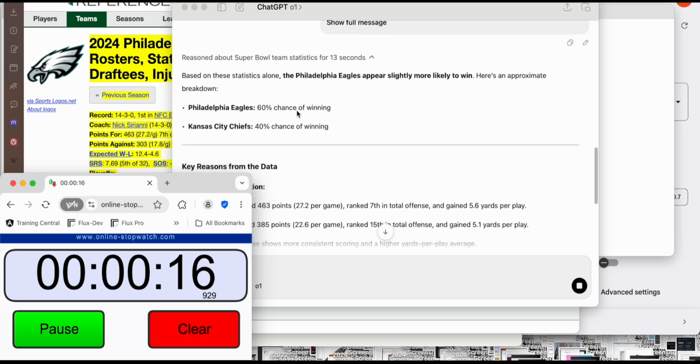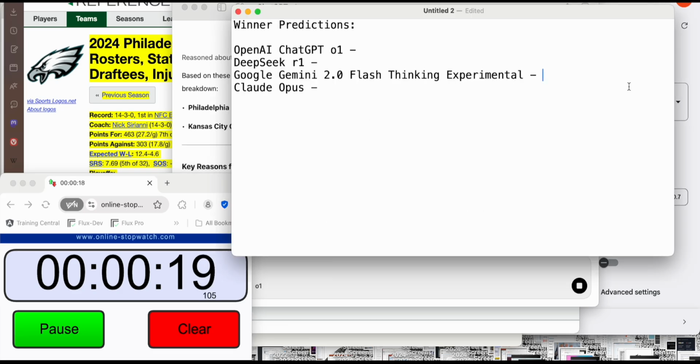So Philadelphia Eagles, 60% chance. Let's go ahead and log that over here. Eagles are the winner with a 60% chance. Okay, and that took about 22 seconds or so. All right, DeepSeek R1 we can do next.